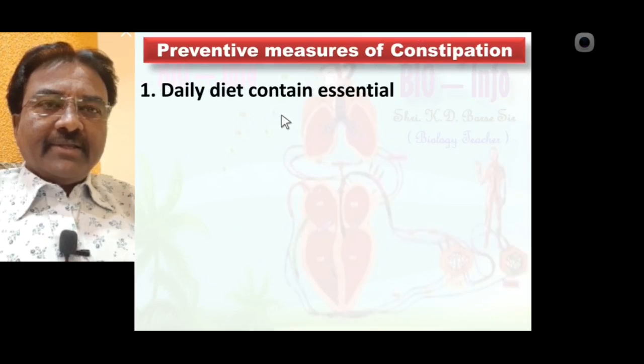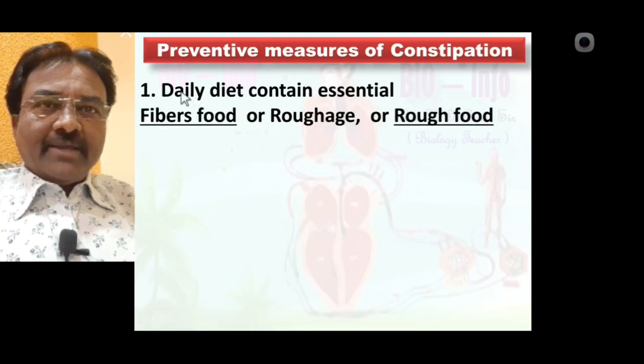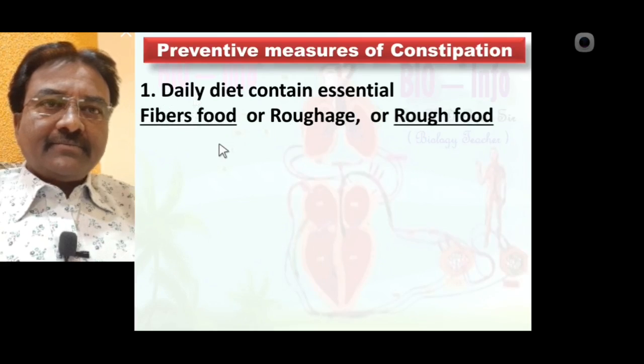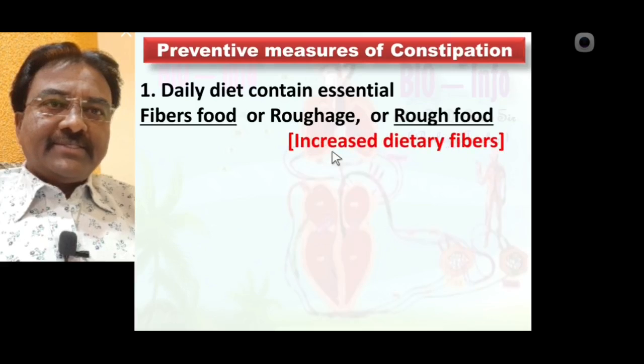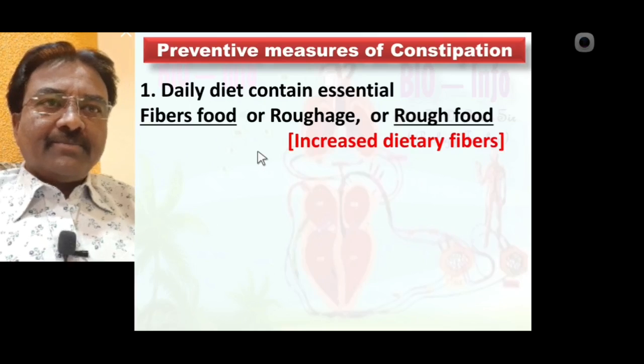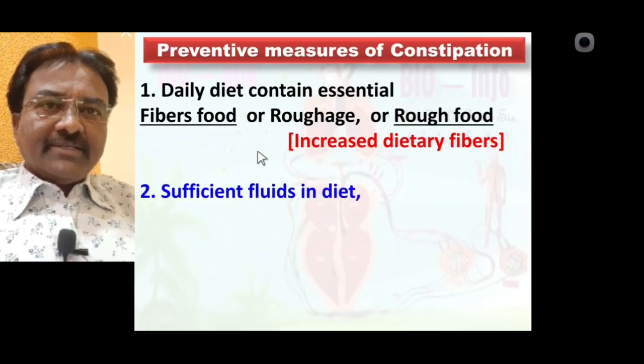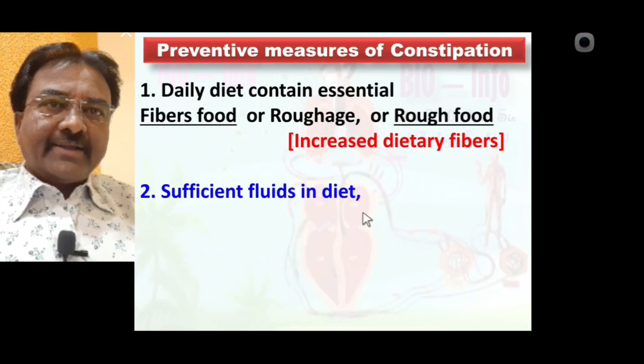Number 1, the daily diet should contain essential fibers, food or roughage, that is, increasing dietary fibers in the daily diet is one of the preventive measures of constipation. Second, sufficient fluid in the diet is also one of the preventive measures of constipation.